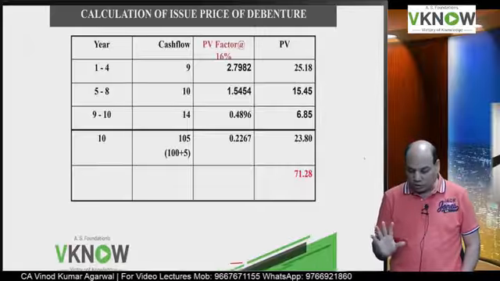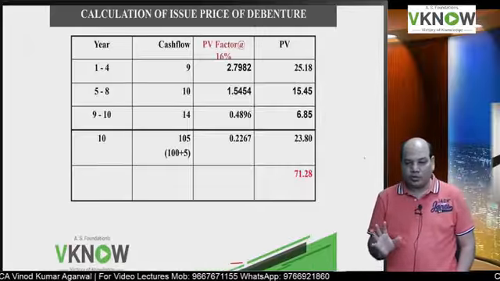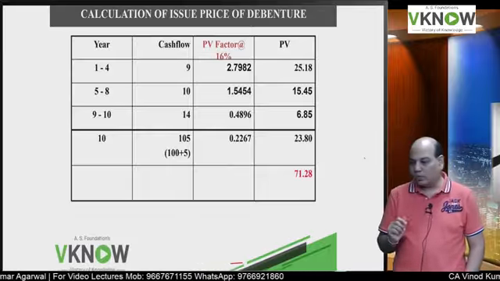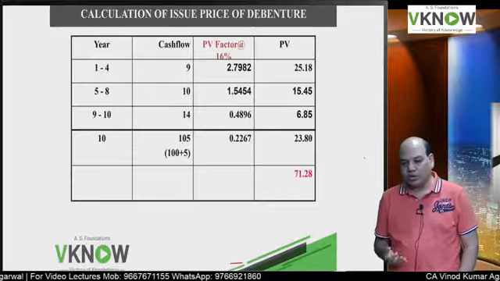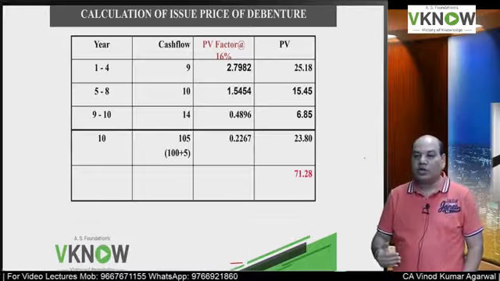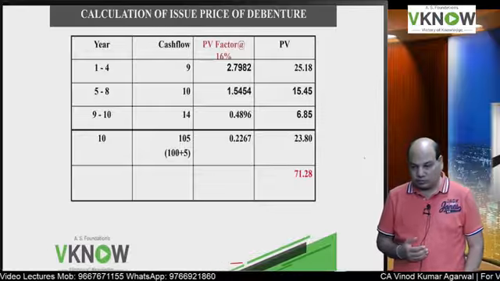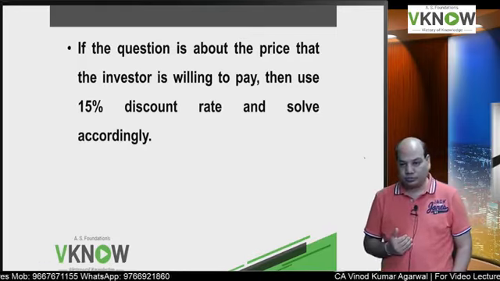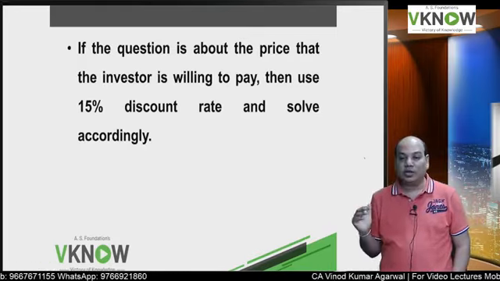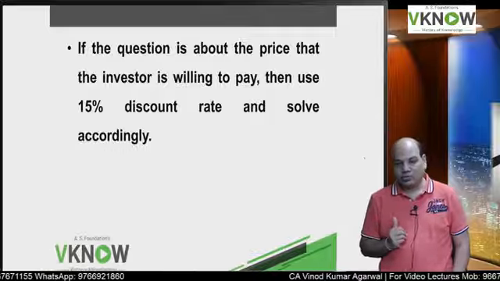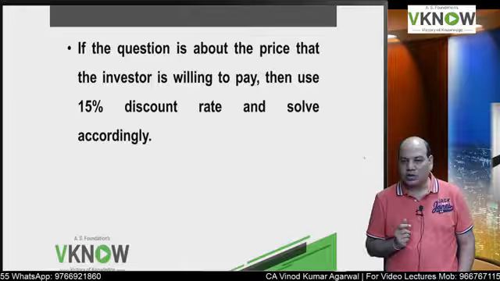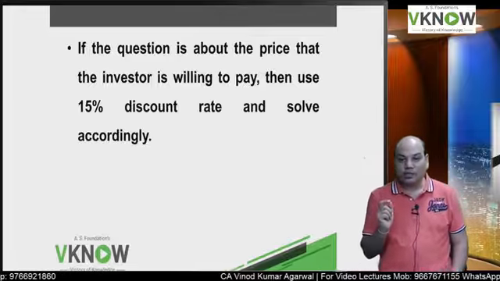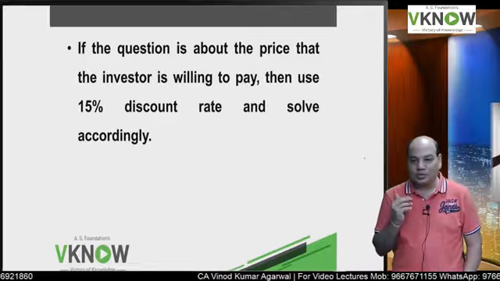Otherwise you are right. Now this question was given from the point of view of the company, at what price the company should issue the debenture so that it will give a return of 16% to the investor. But suppose if this question was from investor's point of view, how much investor is getting in the other company? 15%. So investor would expect similar return from this company also. So if the question is from investor's angle, then we would have used 15% discount rate.